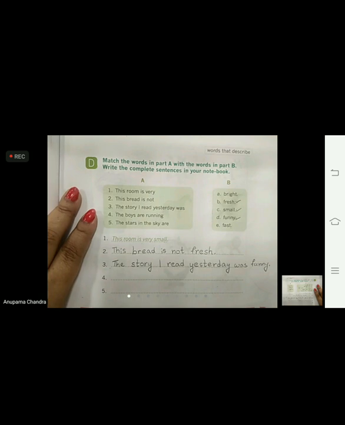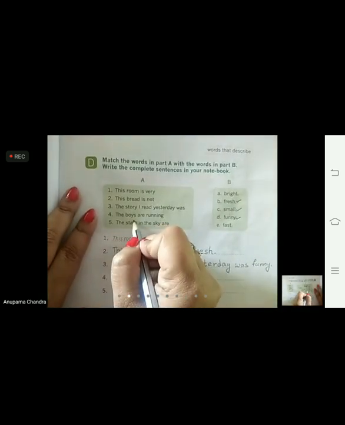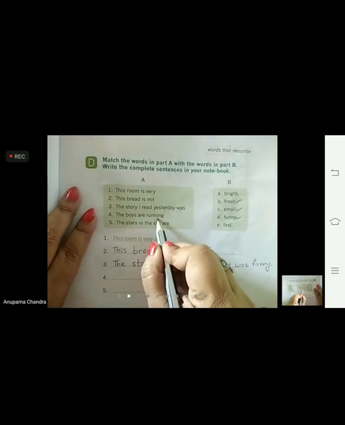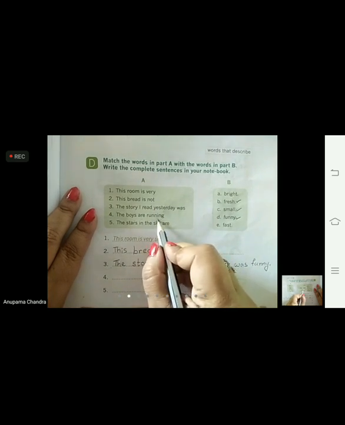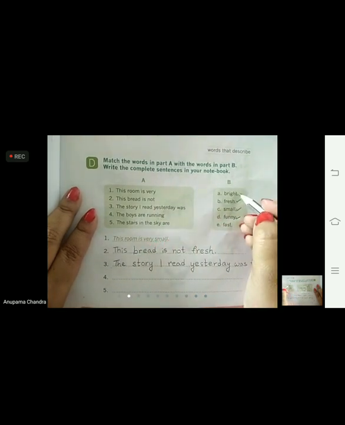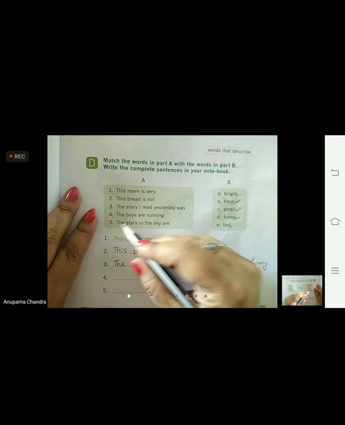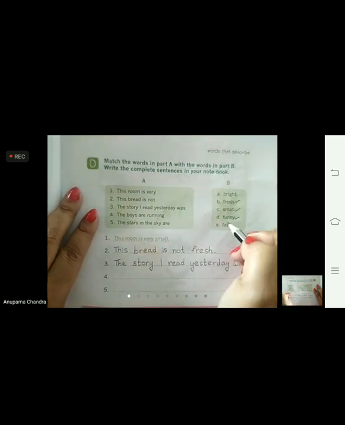And the fourth one. The boys are running dash. What can we use for running? Let's see what is left. Bright and fast. For running we cannot use the word bright. We can use the word fast. The boys are running fast.